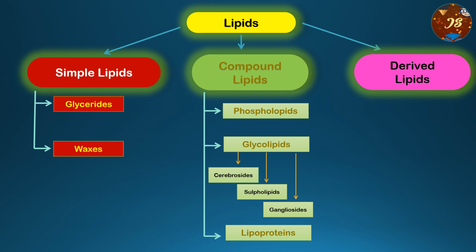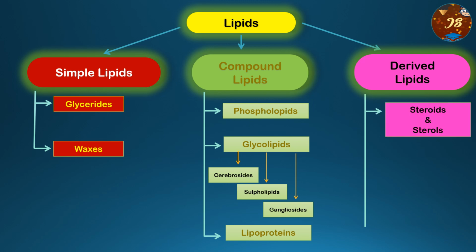The third classification of lipid is derived lipids. Now this derived lipids are derived from the simple or the compound lipids by their hydrolysis. Means if we hydrolyze the compound lipids or simple lipids, we will get the derived lipids. So the first classification of derived lipid is steroids and sterols.